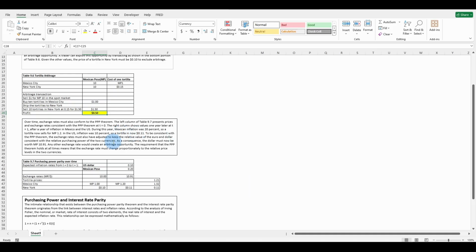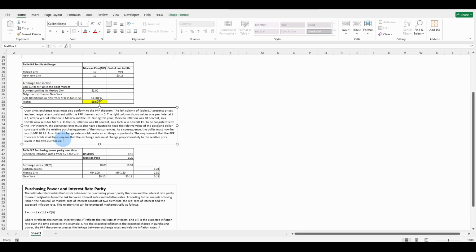To be consistent with the PPP theorem, the exchange rates must also have adjusted to keep the relative value of the peso and the dollar consistent with the relative purchasing power of the two currencies. As a consequence, the dollar must now be worth MP 1.091. Any other exchange rate would create an arbitrage opportunity. The requirement that the PPP theorem holds at all times means that exchange rates must change proportionally to the relative price levels in the two currencies. This is true throughout the world. If it's not, somebody will take advantage of it.